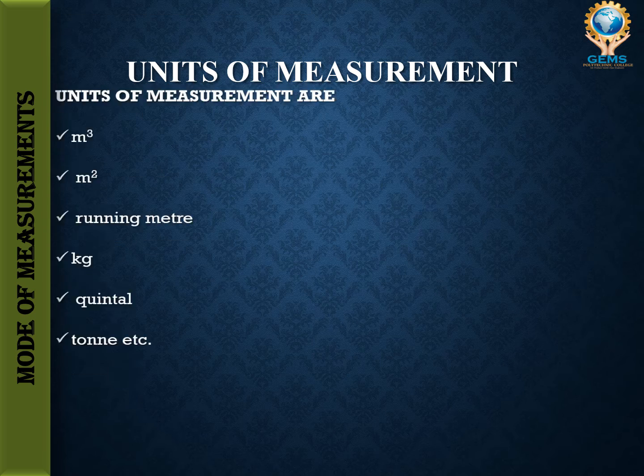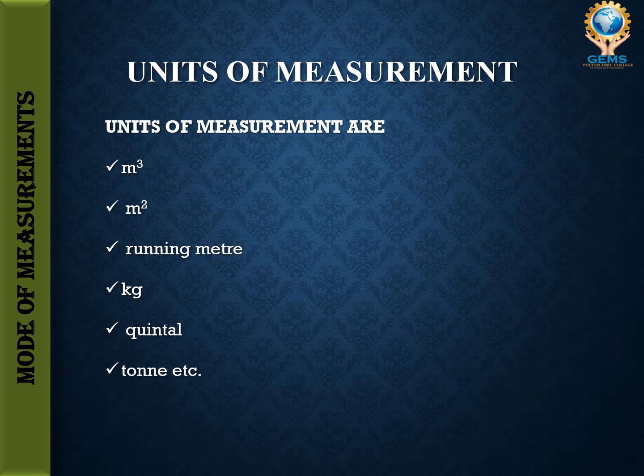Then, units of measurements. What are the units for measuring something in our construction field? How can we measure? What are the units of measurements we have to use in the field? Here it is. We have already known meter cube, then meter square, kg. Running meter is the unit of length. That is called running meter.